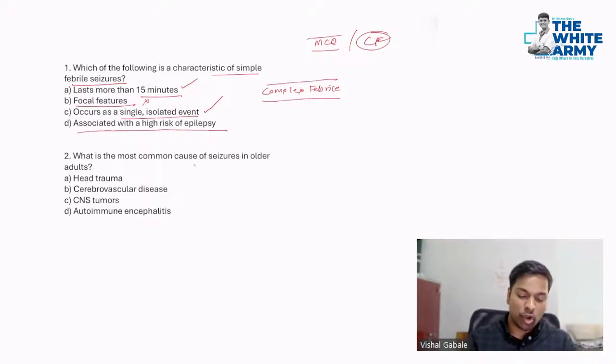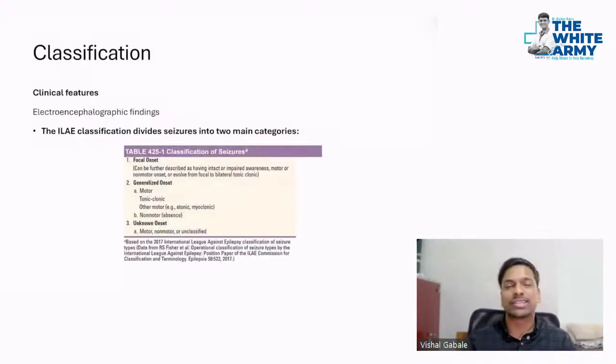Then what is the most common cause of seizure in older adults? You guys know now: cerebrovascular disease. 50% of the cases. Right, now let's see the classification.